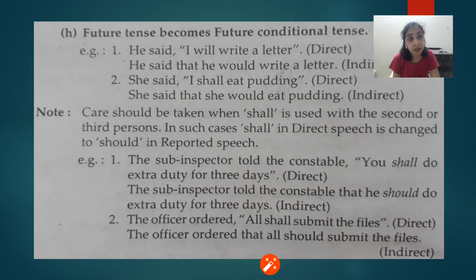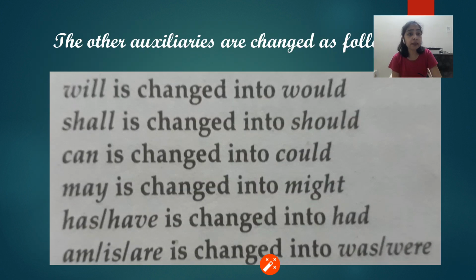Now "all" here is third person plural. So again this "shall" will change into "should." The officer ordered that all should submit the files. Okay, now other changes: "will" is changed into "would," that I already told. "Shall" changes into "should." In the same way, "can" changes into "could," "may" changes into "might," "has/have" changes into "had," and "is/am/are" changes into "was" and "were."